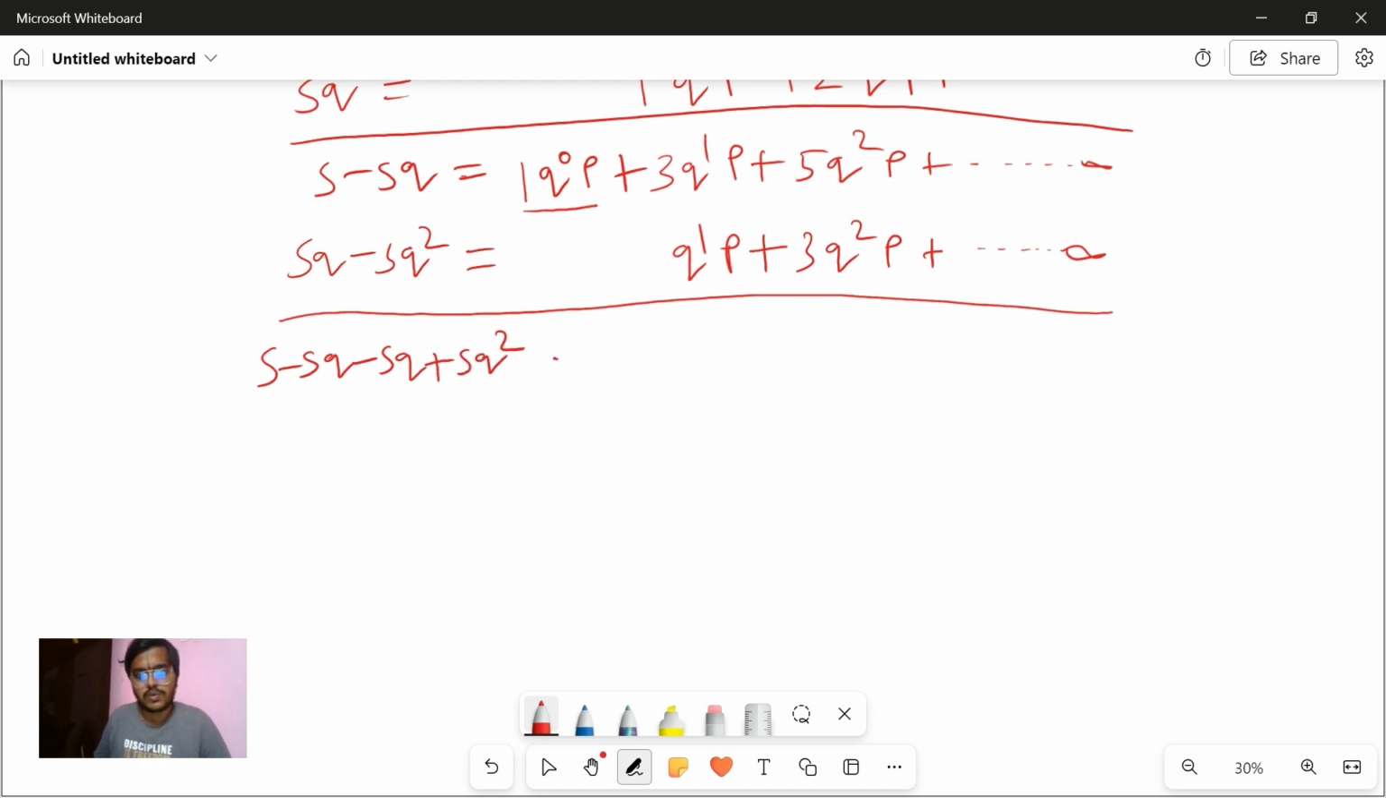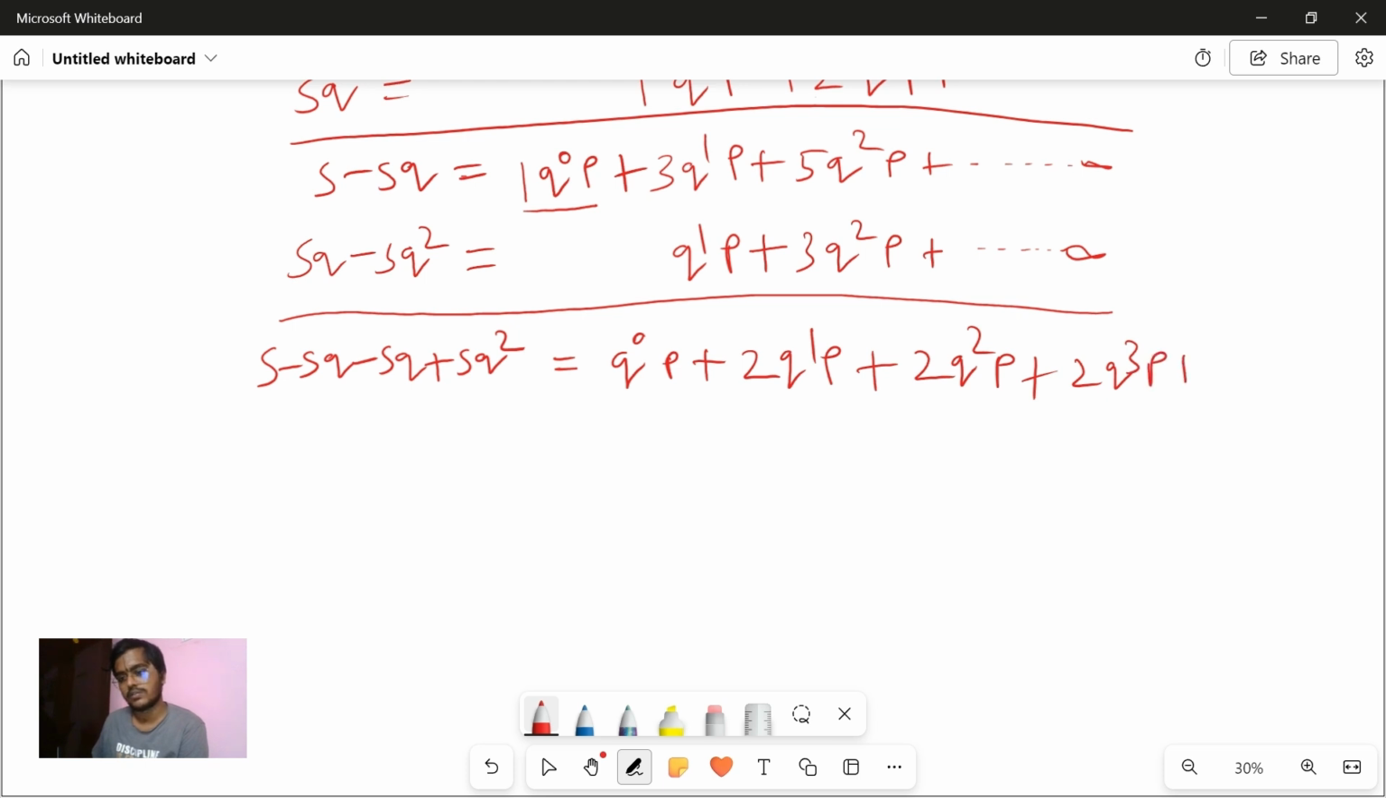Okay, q square. When you subtract this, you will get q power 0 p, plus when you subtract 3q power 1p minus q power 1p, you will get 2q power 1p. Now again you will get 5 minus 3, again 2q square p. Now again, next term will be what? 2q cube p. If you want, you can try. Okay, so on up to infinity.